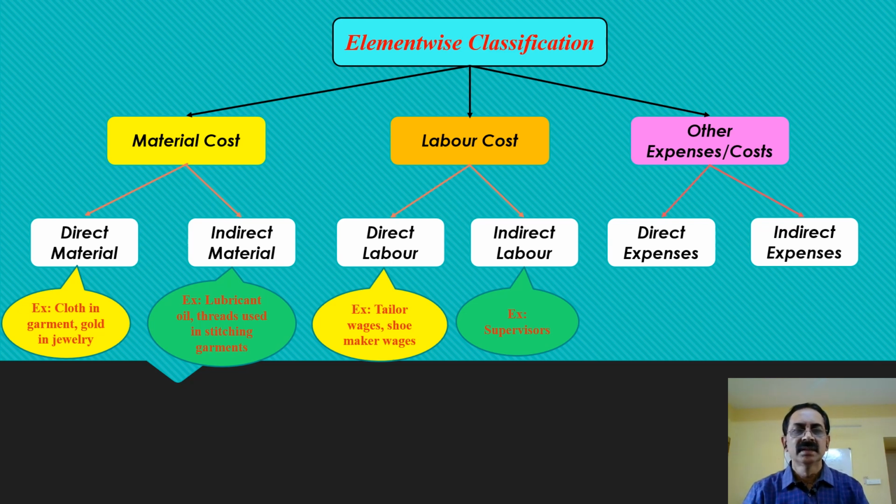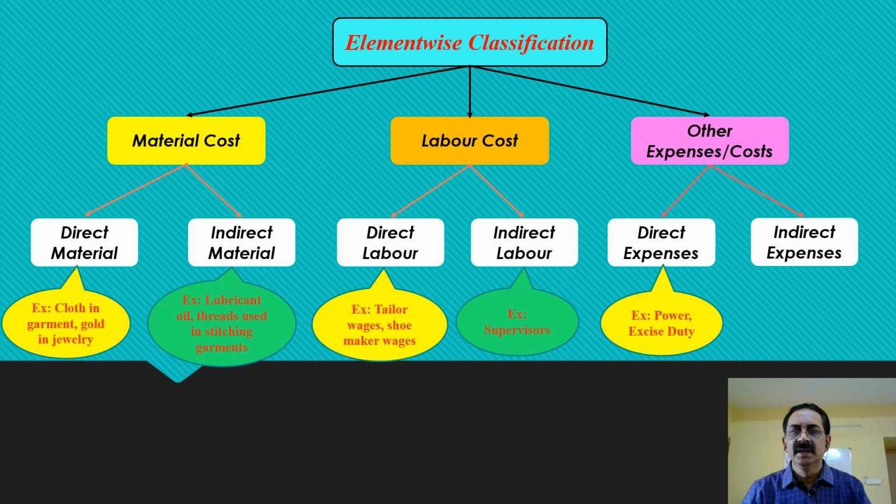Then the third element-wise classification of cost is other expenses or costs. We will also call this other expenditures. There are two types: direct expenditures and indirect expenditures. Direct expenditures are those expenditures, other than materials and labor costs, which can be directly identified to a unit of output, a product or a particular service rendered. For example, the power consumption which can be recorded and charged to a particular activity. So these are direct expenditures.